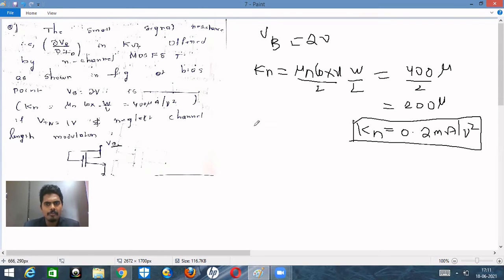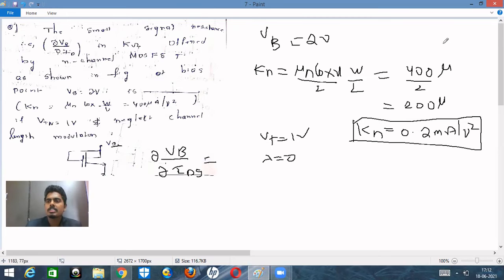Next, VTN, so VT value is given as 1 volt. Neglect the channel length modulation, obviously lambda is equal to 0. Then we need to find small signal resistance. What is small signal resistance? dou VB upon dou IDS. This we need to find.